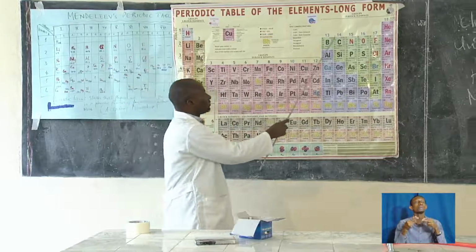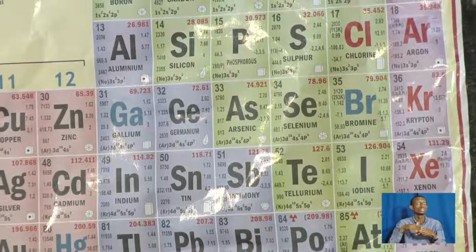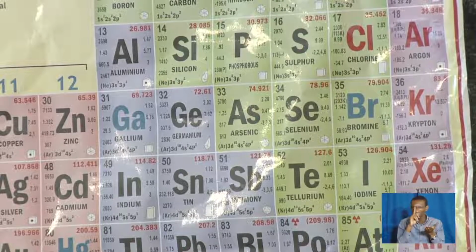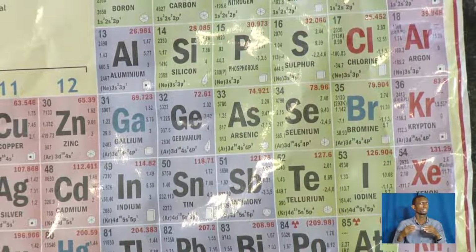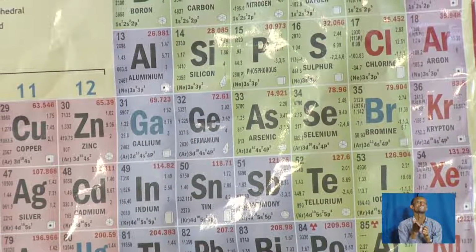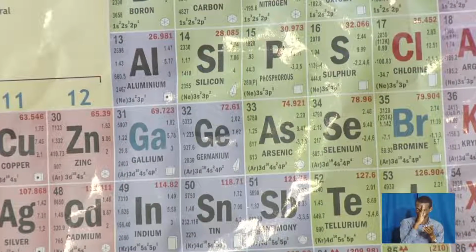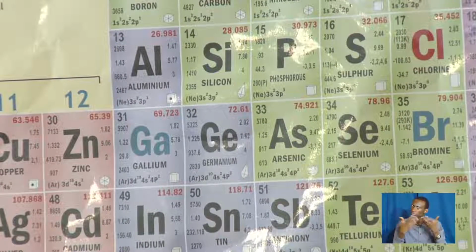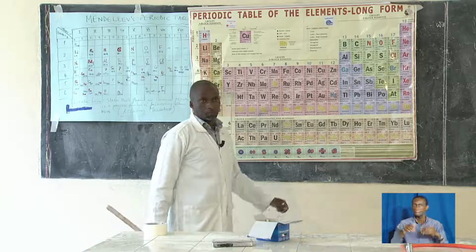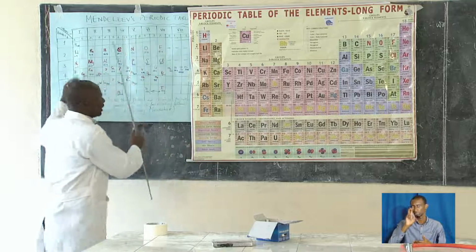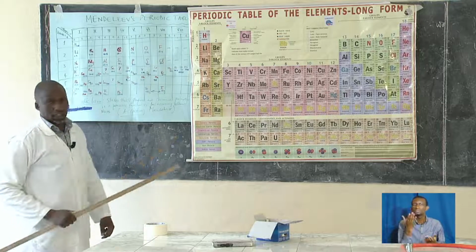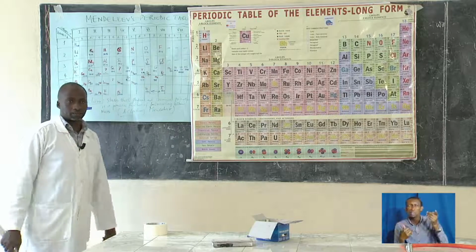The element that comes after silicon was germanium. The predicted properties of these elements, both physical and chemical, fitted exactly into what he predicted in the periodic table, even after their discoveries. Now, when you look at the modern periodic table and Mendeleev's periodic table, just have a look at both of them. What is the difference?